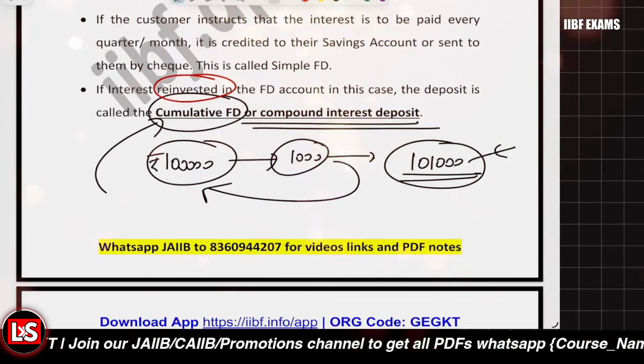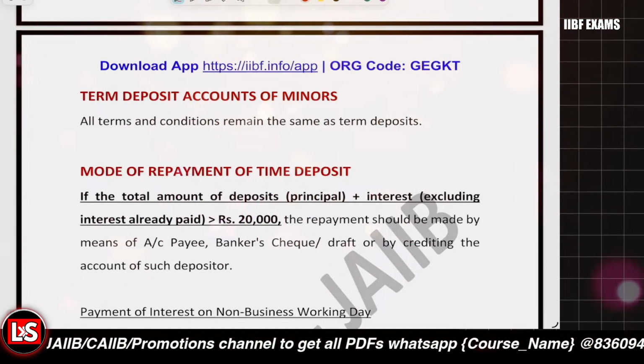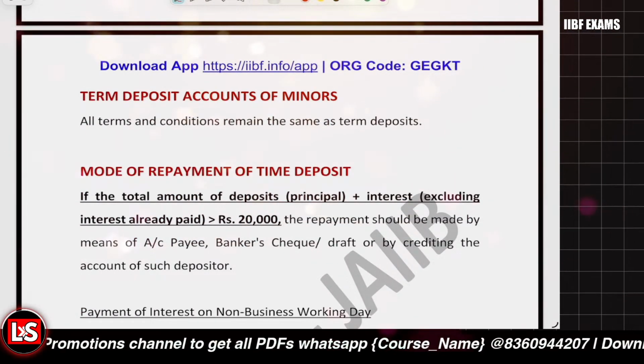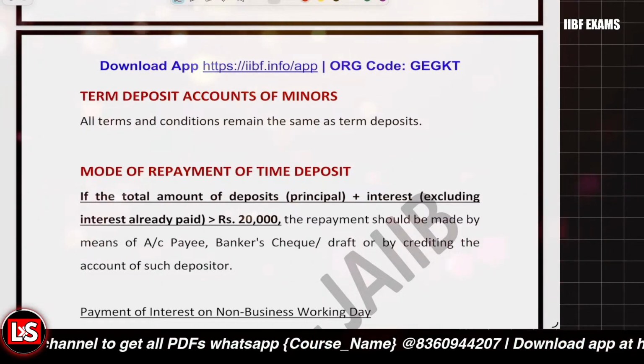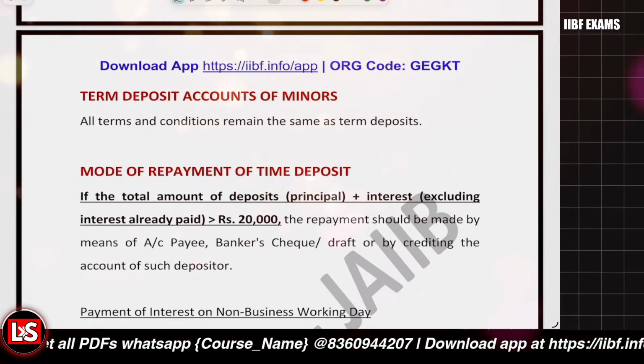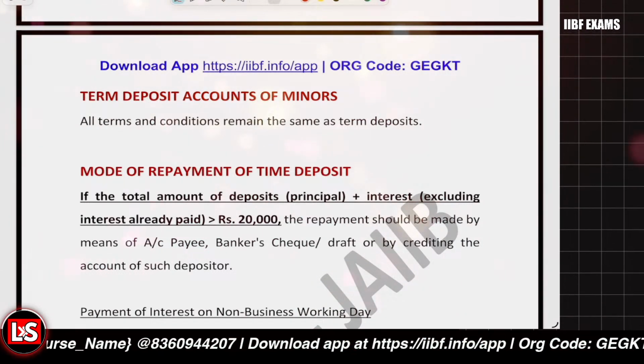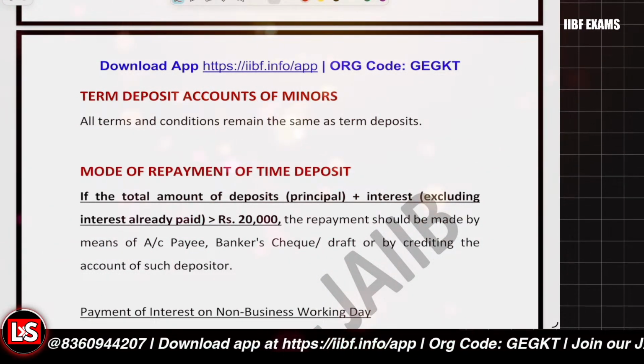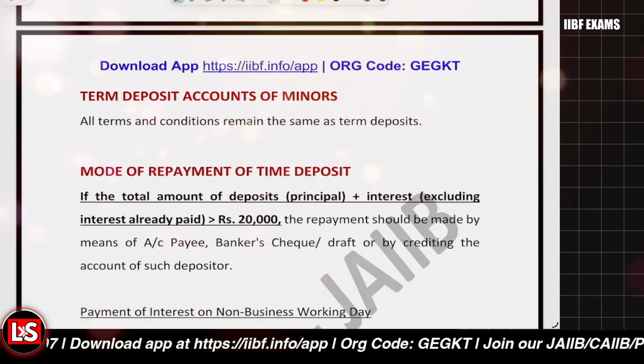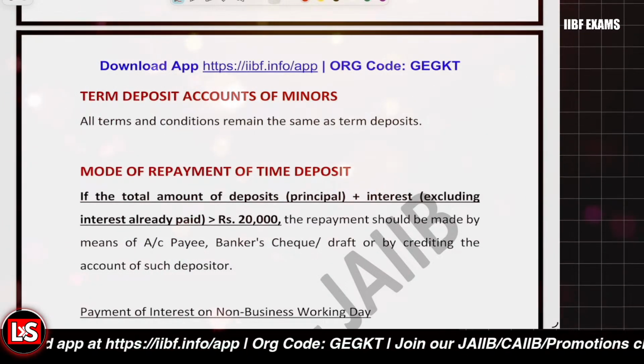Then it's related to the term deposit accounts of the minor. The rules and regulations are all the same in case of the term deposit accounts of the minor. There are no issues related to it.